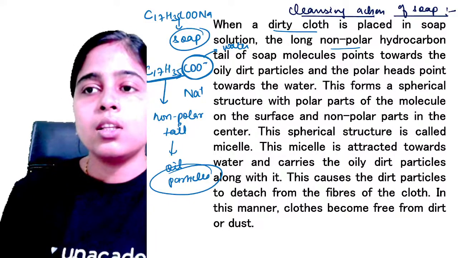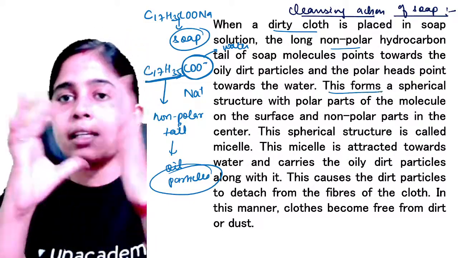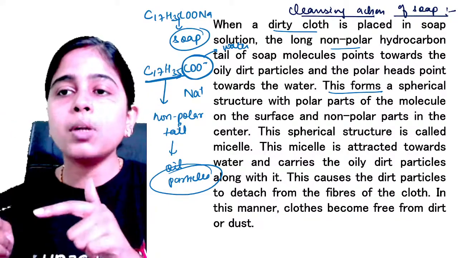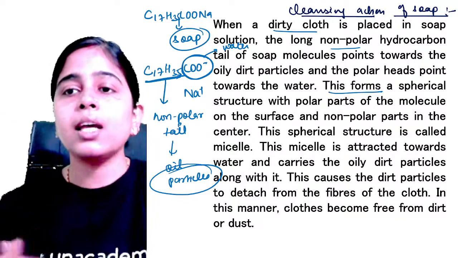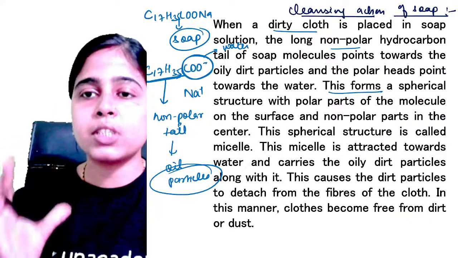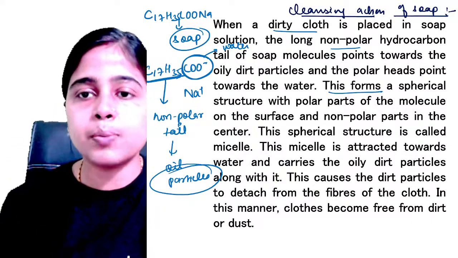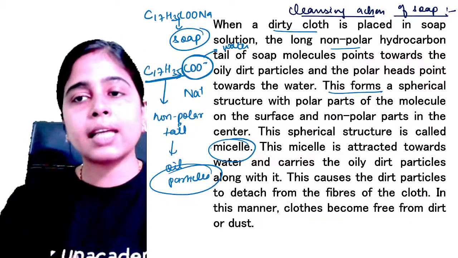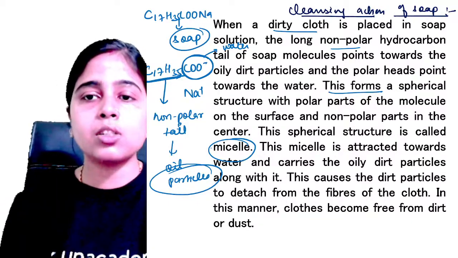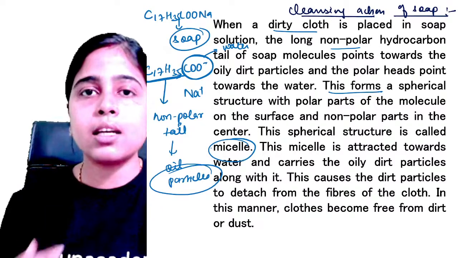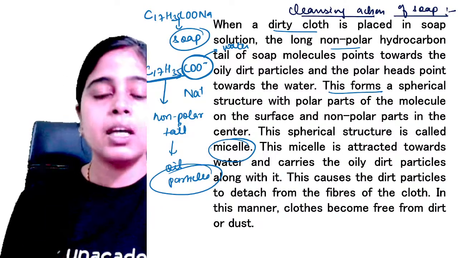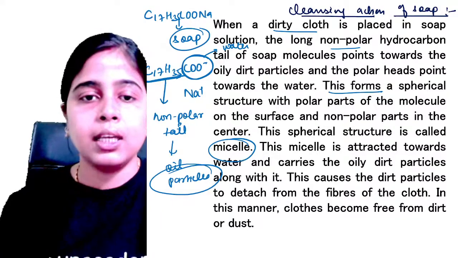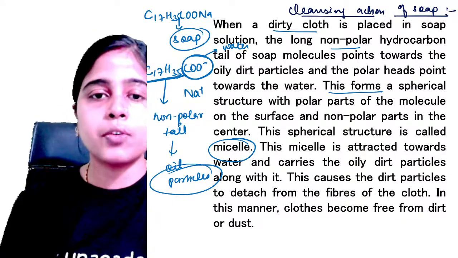So this will form a spherical structure with the polar parts of the molecules on the surface and the non-polar parts in the center. And this spherical structure which is formed is known as a micelle. This micelle is attracted towards the water and it carries the oily dirt particles along with it, and this causes the dirt particles to come out from the fabric of your cloth and your cloth becomes free from dirt in this way. Let me show you the structure of the micelle.